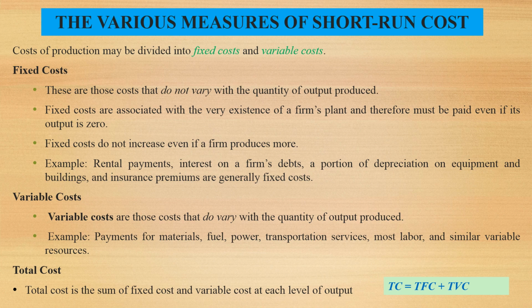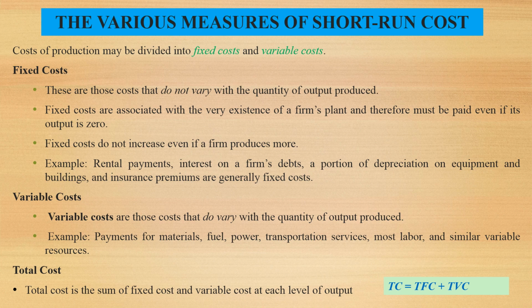What is fixed cost? Fixed costs are those costs that don't vary with the quantity of output produced. Variable costs are those costs that do vary with the quantity of output produced. Some examples of variable costs are payments for materials, fuel, power, transportation services, labor, and similar variable resources.